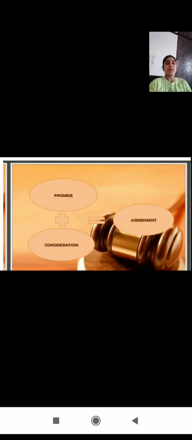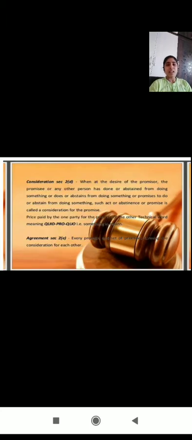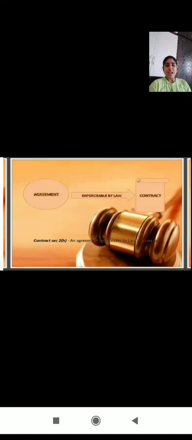And here we already discussed that promise plus consideration is equal to an agreement. Now come to our contract definition: a contract is nothing but an agreement which is enforceable by law. So we discussed that the agreement is completed, and next is enforceability.